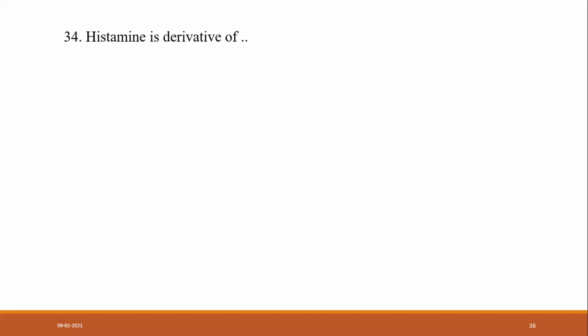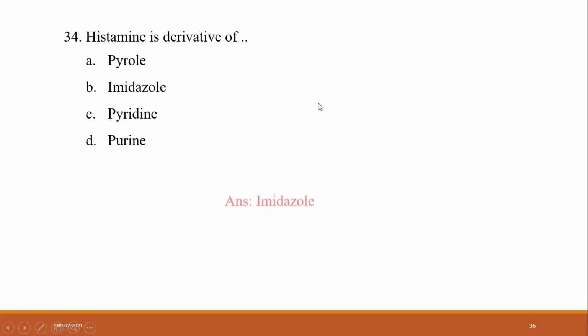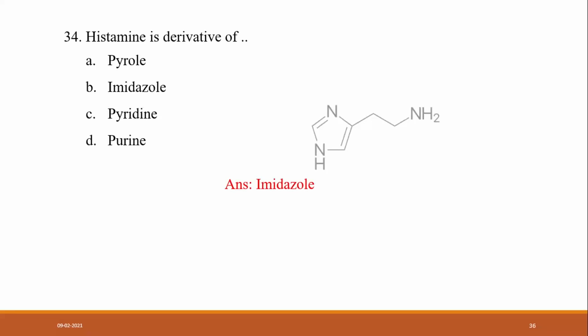Histamine is a derivative of pyrrole, imidazole, pyridine, or purine. B, it is imidazole. Very good. It is a simple question. Histamine contains imidazole as a heterocyclic ring system. Very good.